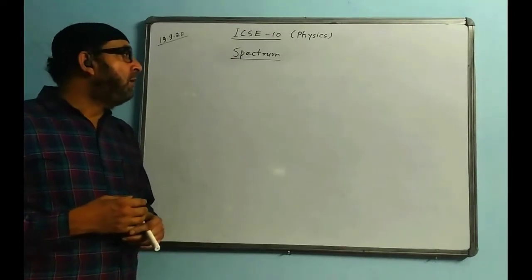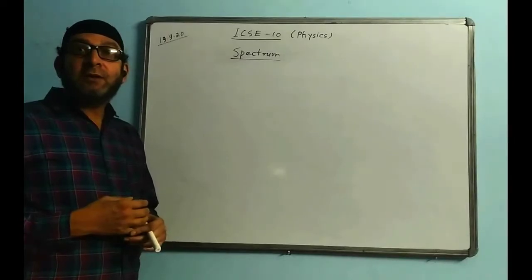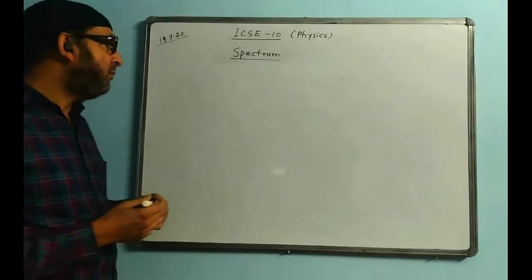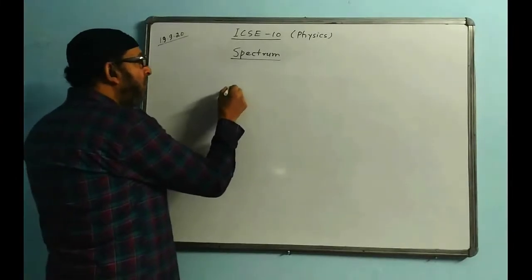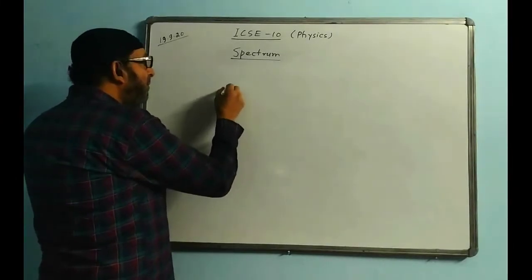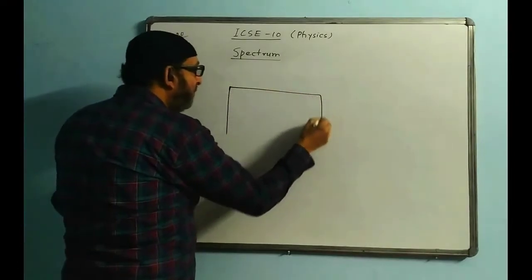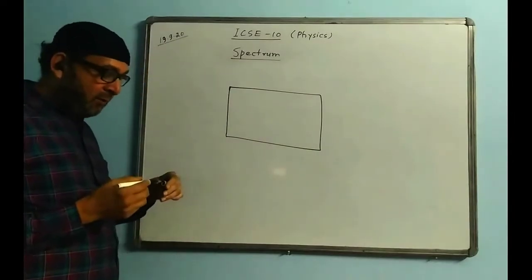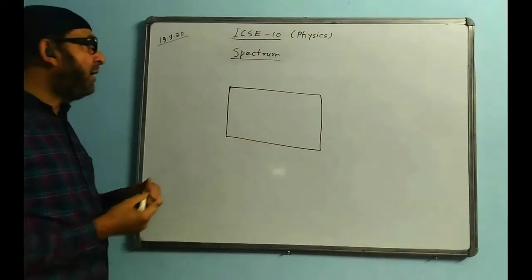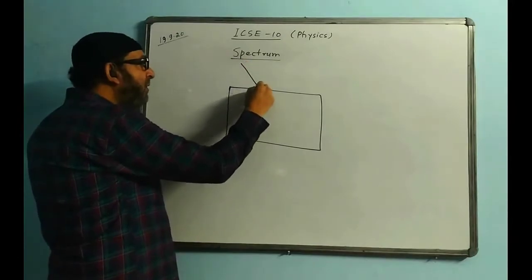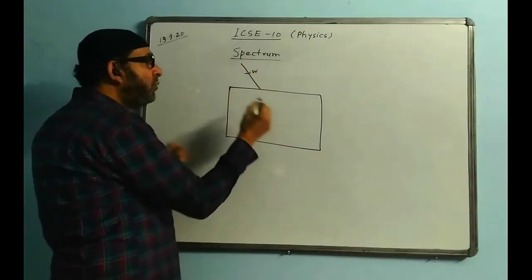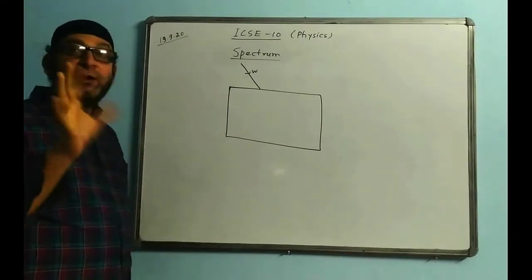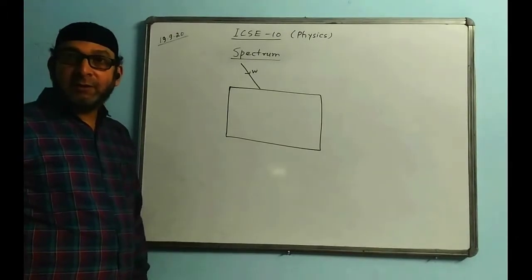Okay. Before we start, I'll just ask one question and then we'll continue. When we have a glass block made up of glass, and white light is made to pass through the rectangular glass block, this time no dispersion takes place.